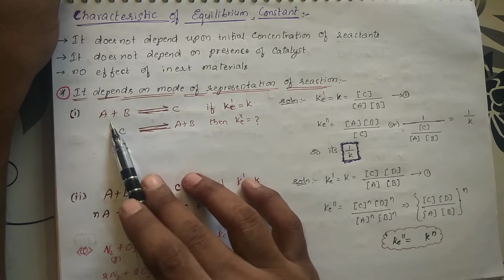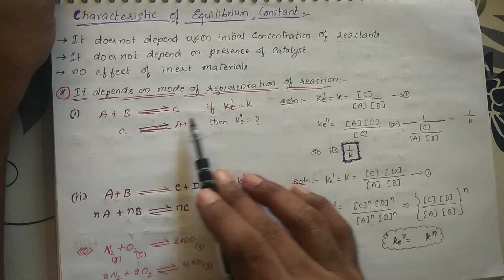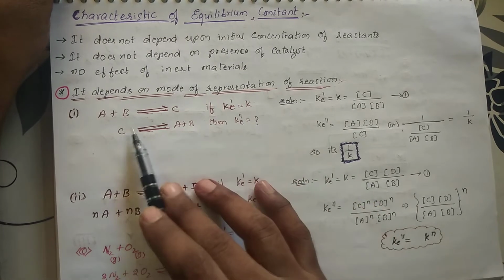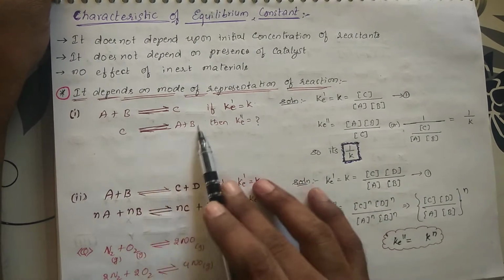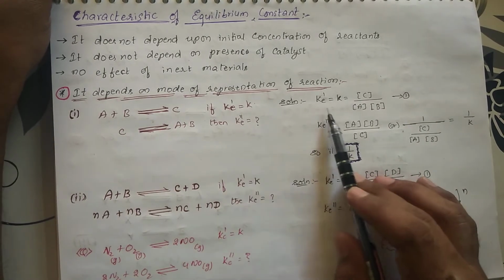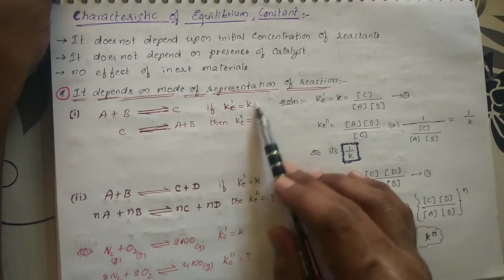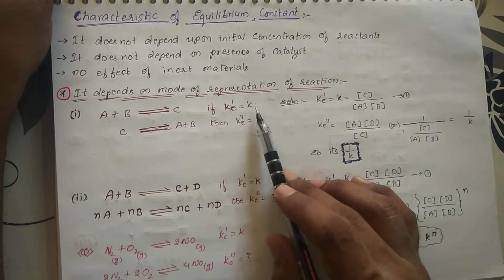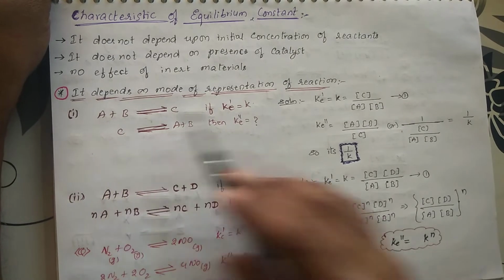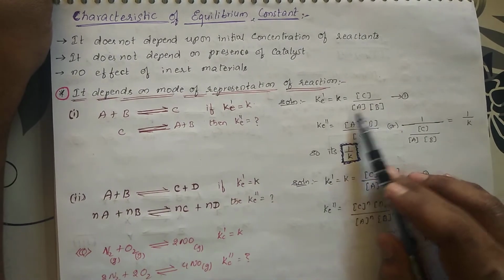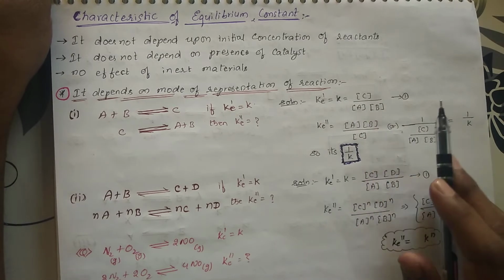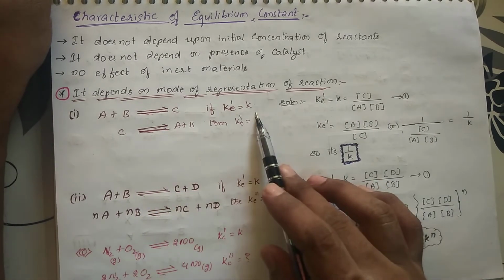This is the mode of representation of one reaction. The equilibrium constant for this one is represented as K, and he is asking what is the equilibrium constant for the reverse reaction. Now what I am doing is writing KE1 equal to K. These two are equal, right? So you can write it as concentration of the products by concentration of the reactants. So you get concentration of C by concentration of A into concentration of B. This is what the first equation is telling us.